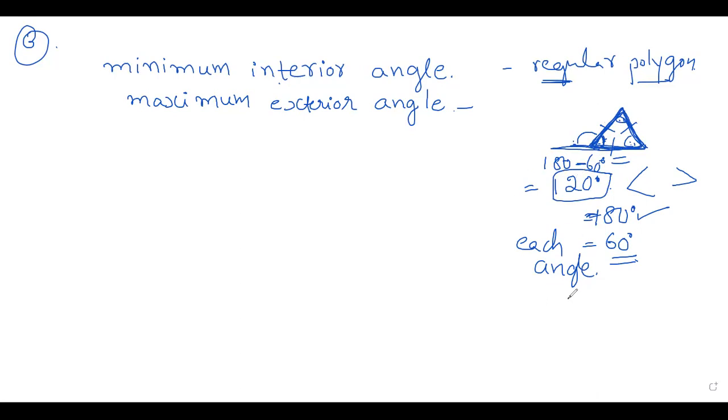For example, if you take rectangle or quadrilateral, what is the exterior angle here? Okay, take it as not a rectangle. For example, it is 80 degree. What is the exterior angle here? It is 100 degree, right?